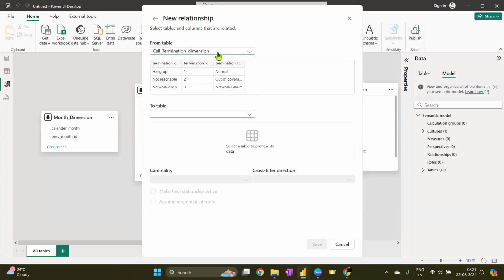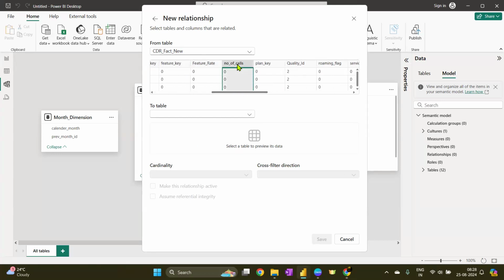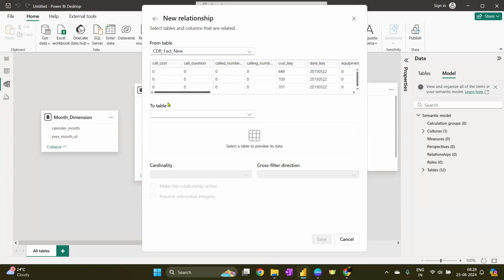We do not have anything here. CDR fact new, as the name says, is a fact table, and even if it is not written, you can still say so by the cost, duration, customer key, date key. By seeing this many key columns, and after that so many numerical columns, I can totally guess that this is going to be my fact table going ahead as well. So what I'm going to do is use my fact table.